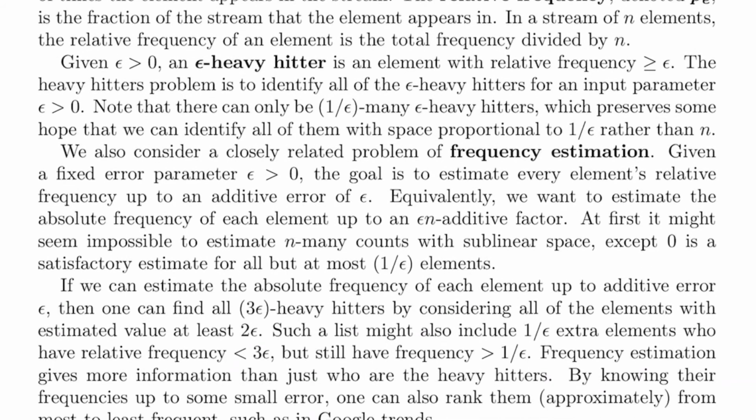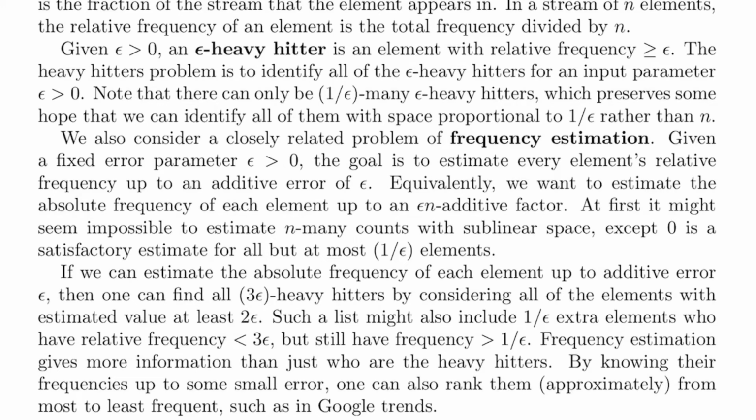We also consider a closely related problem of frequency estimation. Given a fixed error parameter epsilon greater than 0, the goal is to estimate every element's relative frequency up to an additive error of epsilon. Equivalently, we want to estimate the absolute frequency of each element up to an epsilon n additive factor. At first it might seem impossible to estimate n many counts with sublinear space, except 0 is a satisfactory estimate for all but at most 1 over epsilon elements.